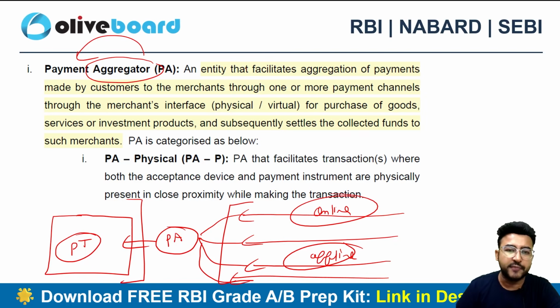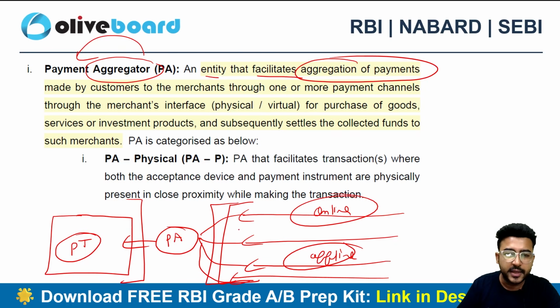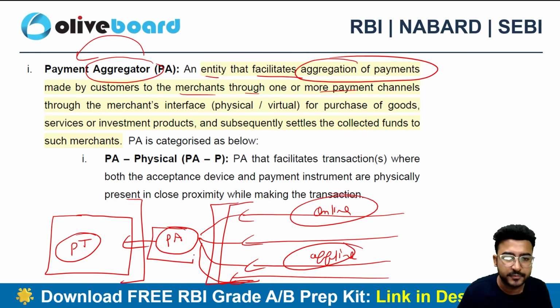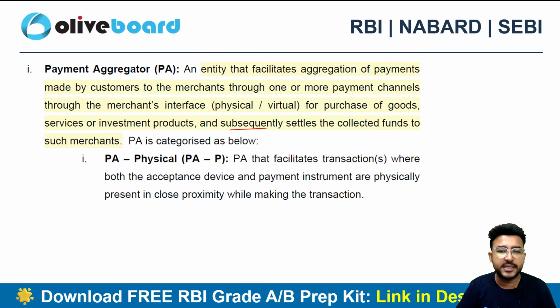Right? So let's have a quick look at the definition as well. An entity that facilitates the aggregation of payment. You need to aggregate the payment and then you need to facilitate it. So the payments are being made by the customers to the merchants through one or more payment channels. It can be through physical mode, it can be through virtual mode, right? Why? Because these customers have purchased goods and services. Just like you purchased a service from me, you have made an online payment and there was a payment aggregator in between, right? So this payment aggregator will definitely subsequently settle the collected funds to the merchants here.